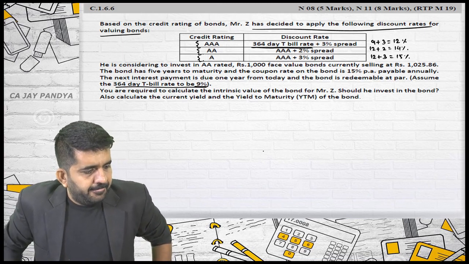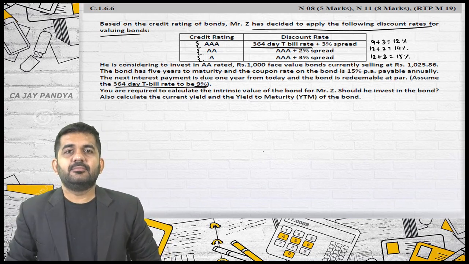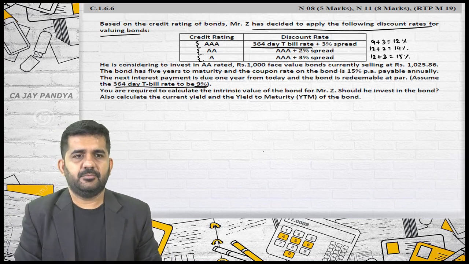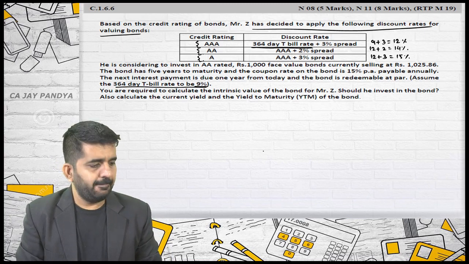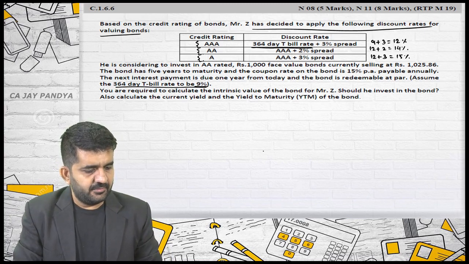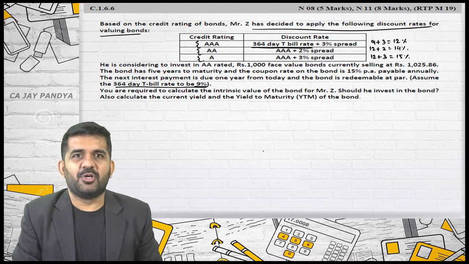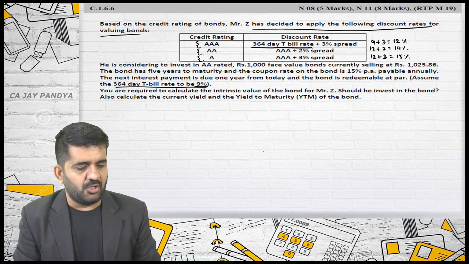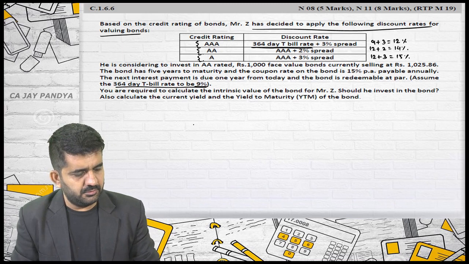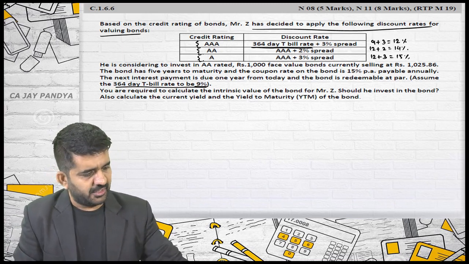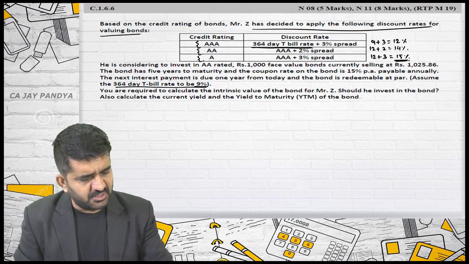Which bond is more risky? A, AA, AAA? A is more risky, yes, because you want more rate of return from A, so it is more risky. Also, higher the rate, higher the risk. Yes, higher the required rate of return, higher is the risk. Is it alright? So 15% is higher risk.